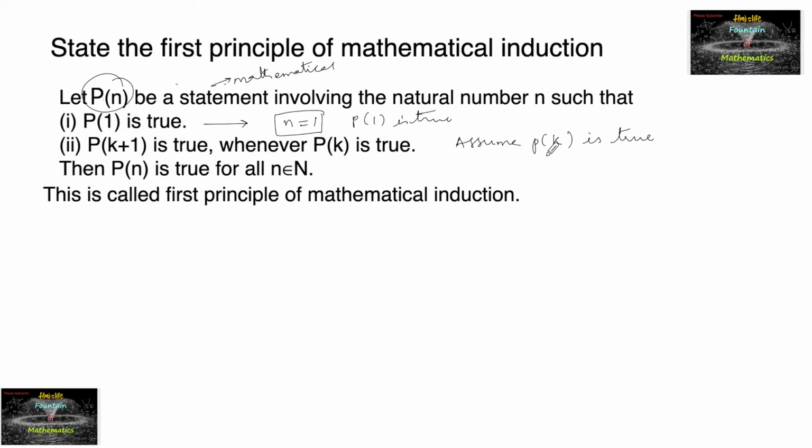Let us consider some k where k is less than or equal to n. For some k, we assume P of k is true, and by using this, we need to prove that P of k plus 1 is also true.